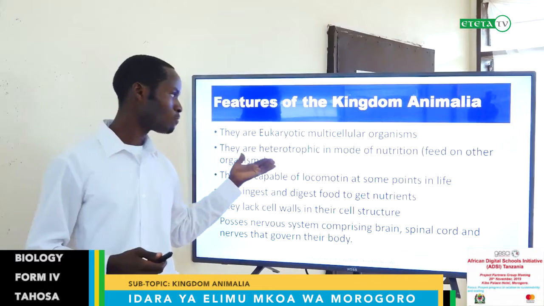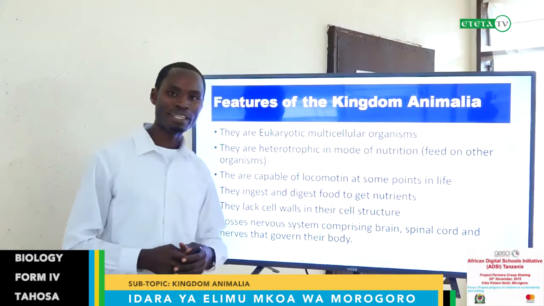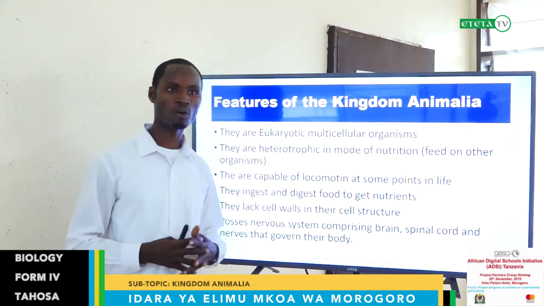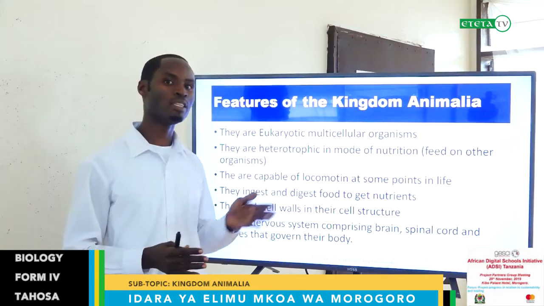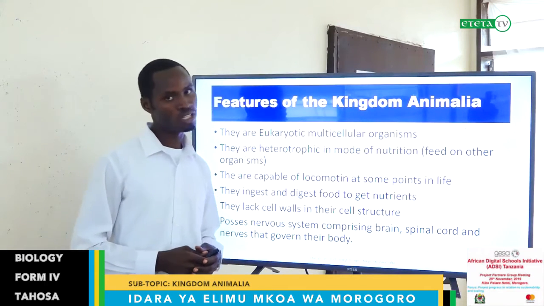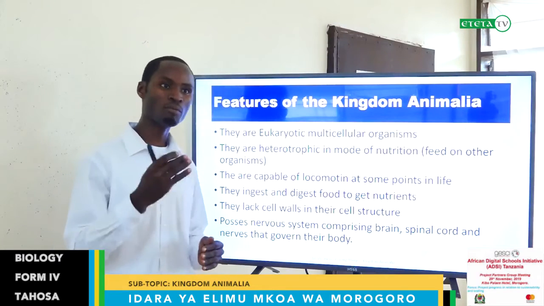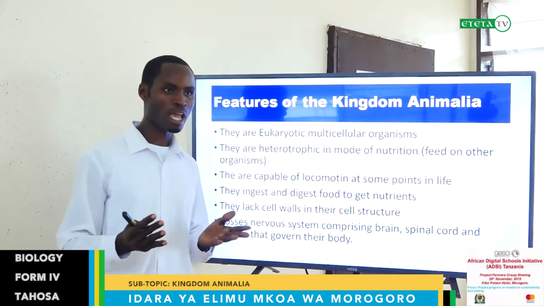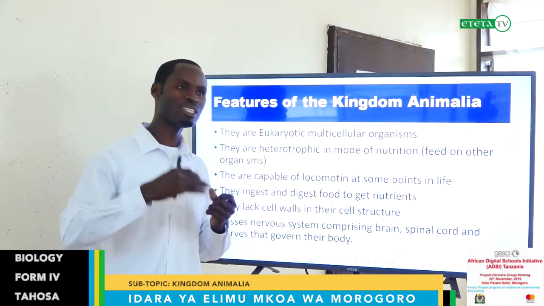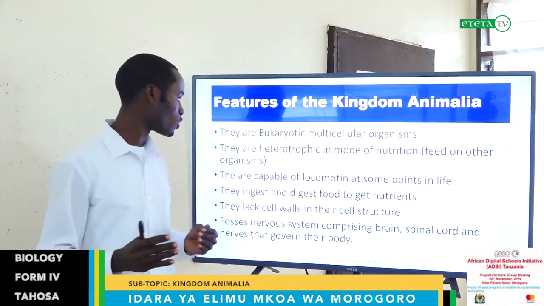They are heterotrophic in mode of nutrition. That means they feed on other organisms. They depend on other organisms to obtain their food. They can't manufacture their own food, as we learned in the Kingdom Plantae. They are capable of locomotion at some points in life. Locomotion is the feature of animals. They can move from one place to another. Sometimes they can move throughout their life, or in some stages of their life cycle, they can have locomotion.